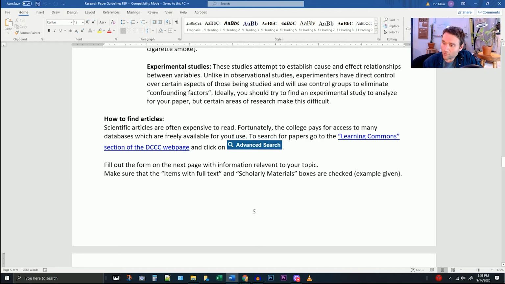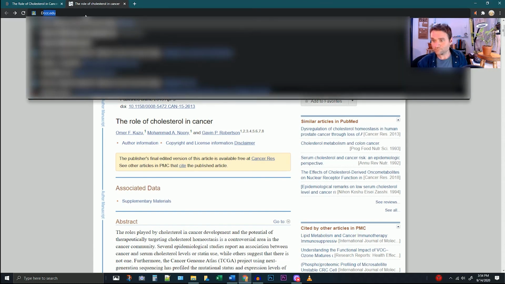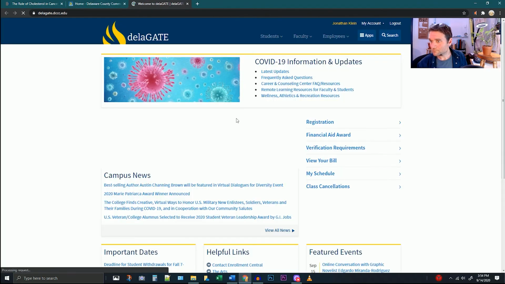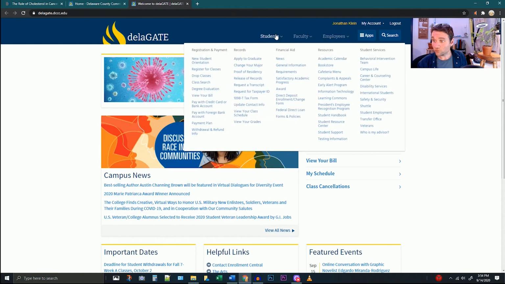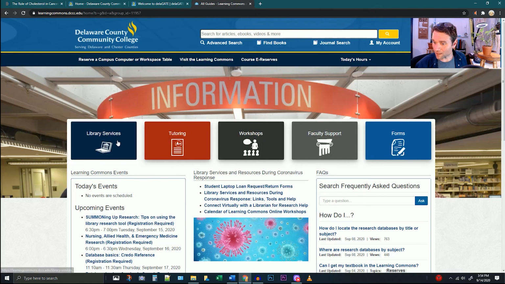Scientific articles are often expensive to read. Fortunately, the college pays for access to many of these things, which are freely available for you to use. To search for papers, go to the Learning Commons section of the DCCC webpage. That is easy to do. You just go to Student, and then Learning Commons is right here. And you go to that section of the website, Library Services,